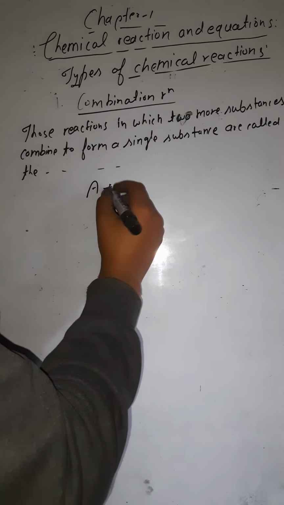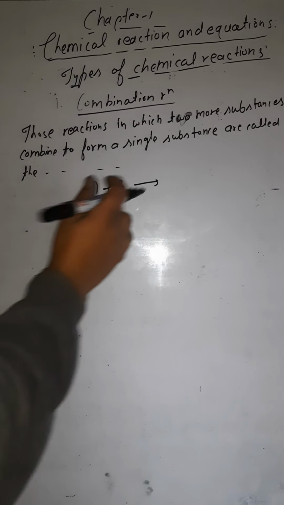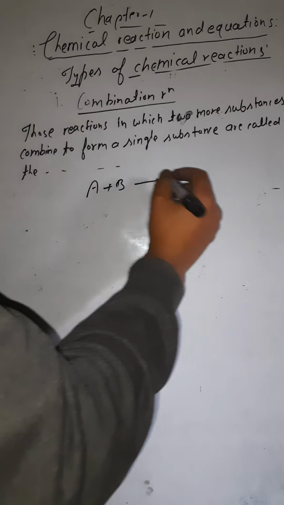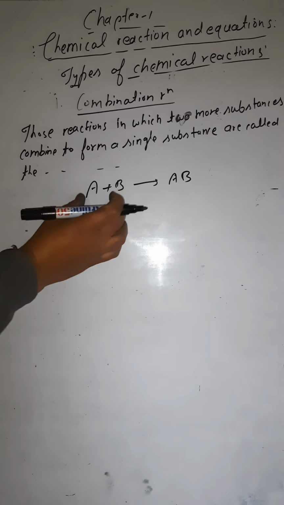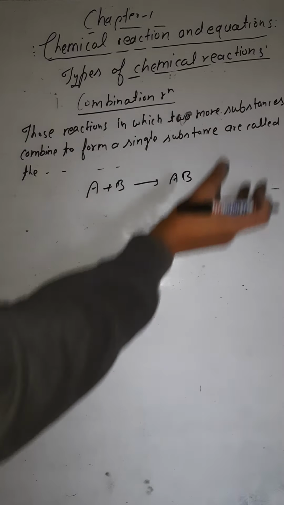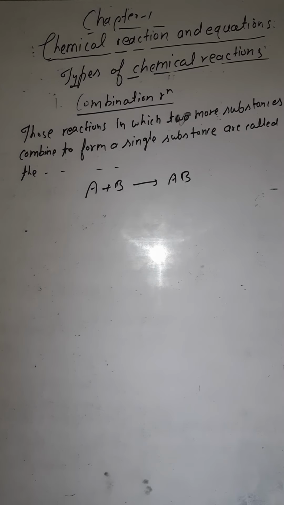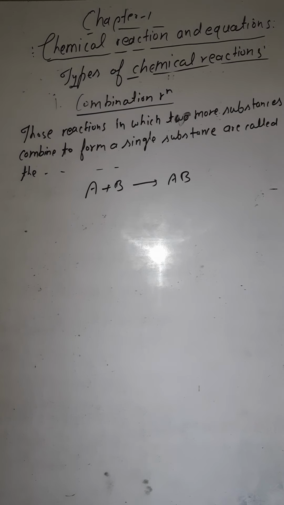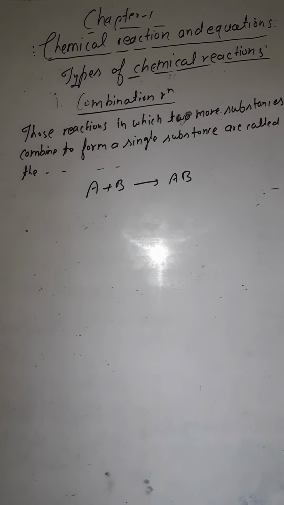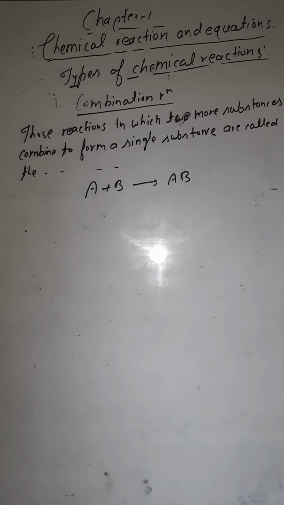Now, in brief, let's say suppose you have two substances, one is A, another one is B. Both A and B are going to react with each other, and they are going to form a new compound, that would be AB. So two substances are combining and forming a single substance. Remember, one single substance is going to be formed here. So this is coming under the combination reaction.